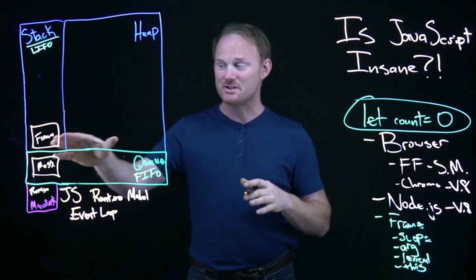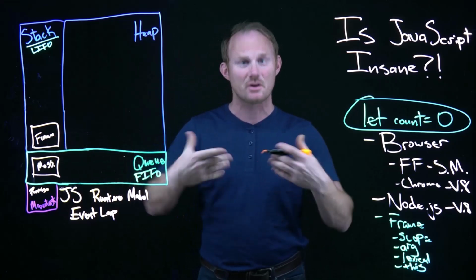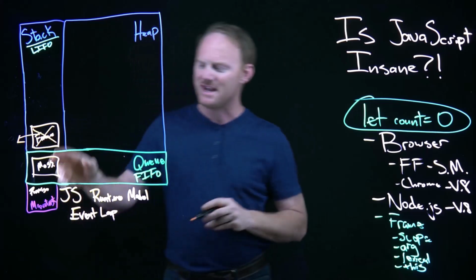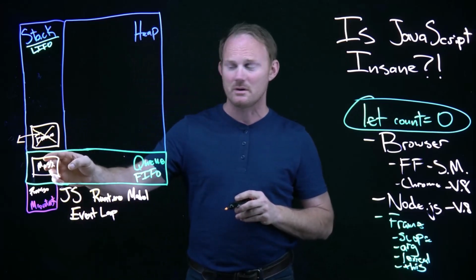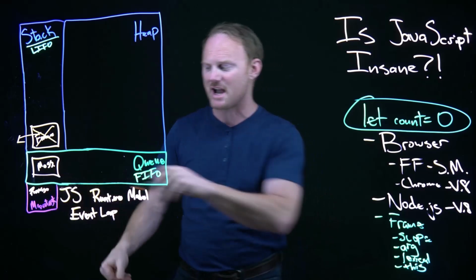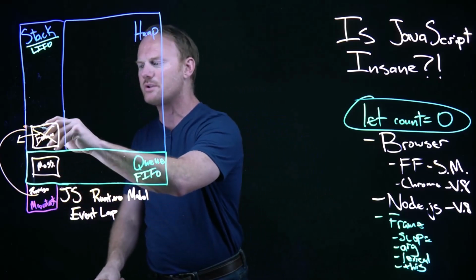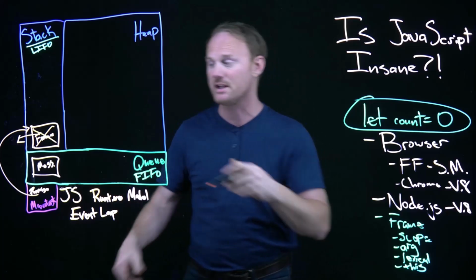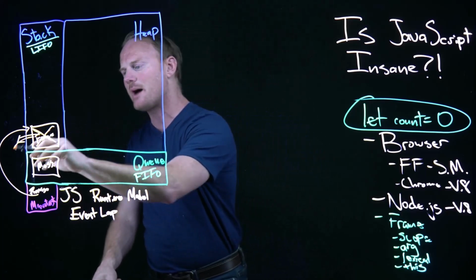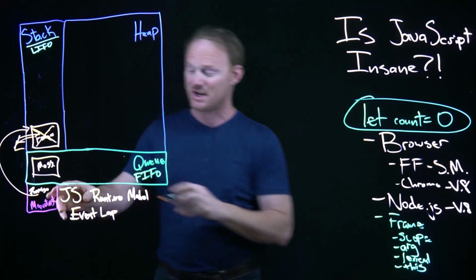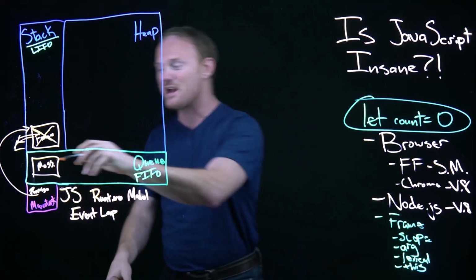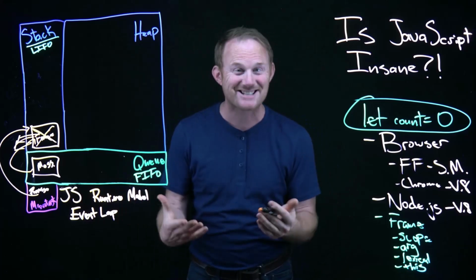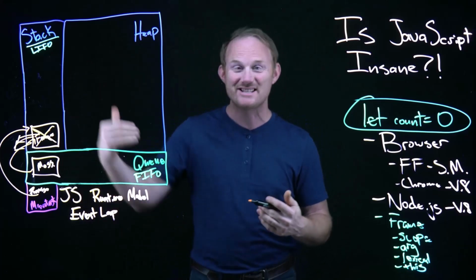And so as soon as this frame is done, the global function, all of its synchronous code is done, it gets popped off. Even though this is older, it goes here first because this has higher priority. This is the one that actually gets pushed on. That code gets executed synchronously, all the synchronous code. It gets popped off, and then it checks again here. Is there anything there? There's not. So then this one will finally get added. Okay, that's how it works, in that order.